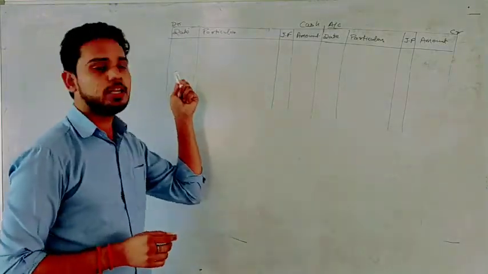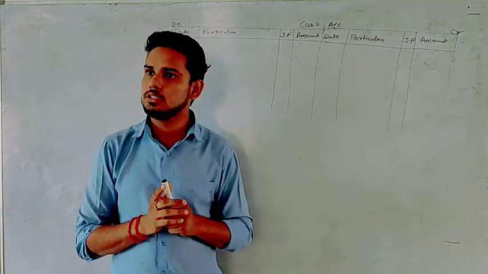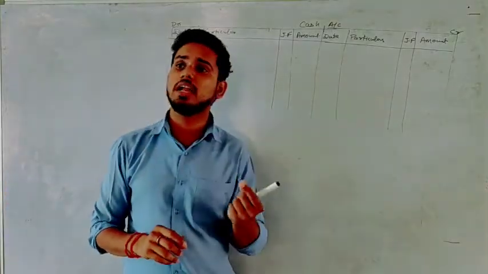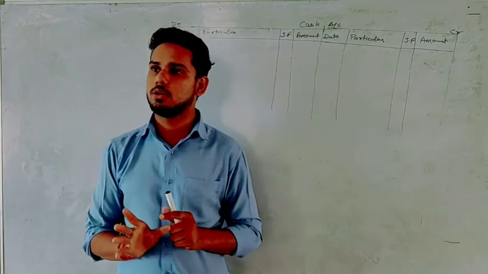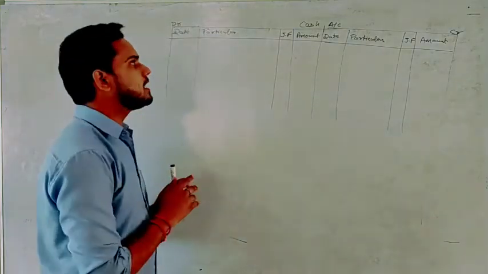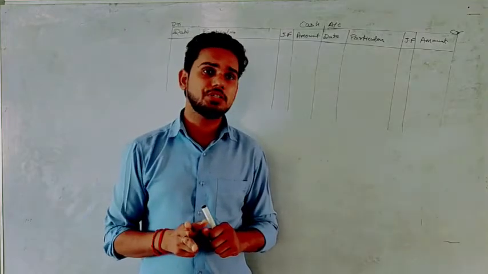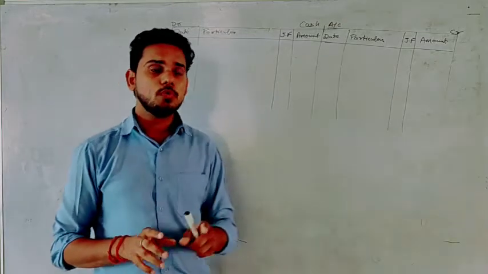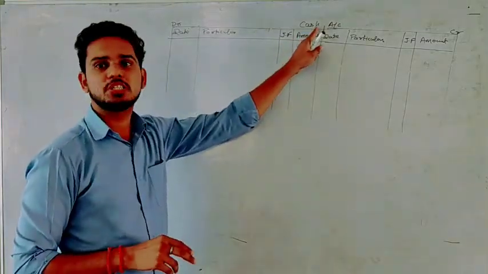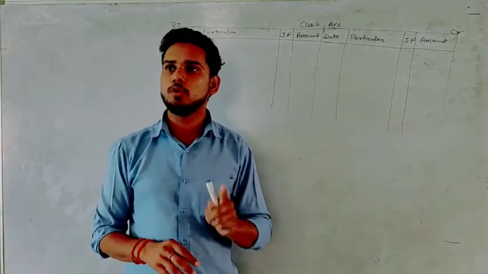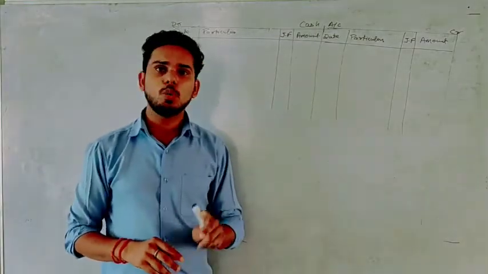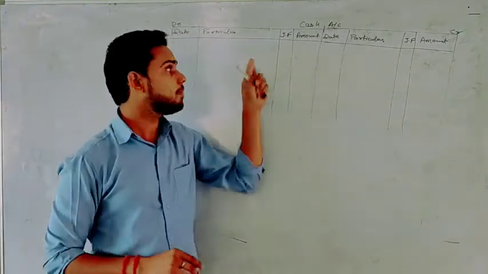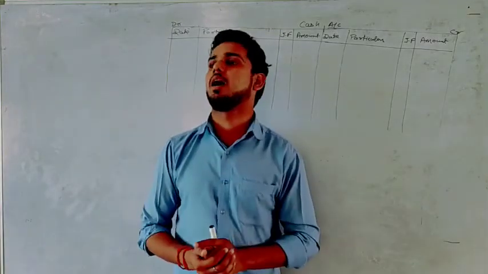So the first column is related to date, where we will write the date of transaction as and when the transaction is conducted. Then here is the particulars column in which we will write the details of that particular transaction. We know that every transaction will affect at least 2 accounts. If you are preparing purchase account, then from those 2 accounts, one account will be purchase. So in particulars column, we will write the other account.